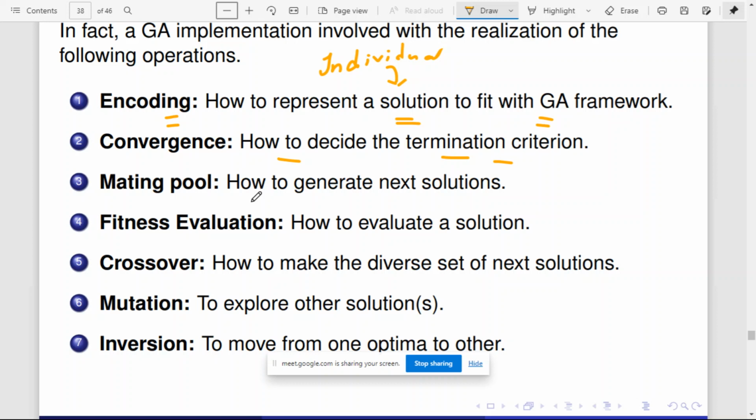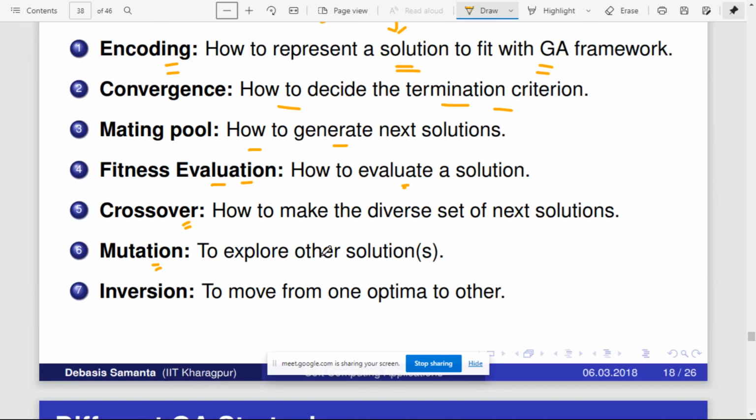Fitness evaluation: how will you evaluate a solution? Crossover: how to make a diverse set of next solutions. Mutation is to explore other solutions; after crossover, some changes can be performed. That is called mutation.